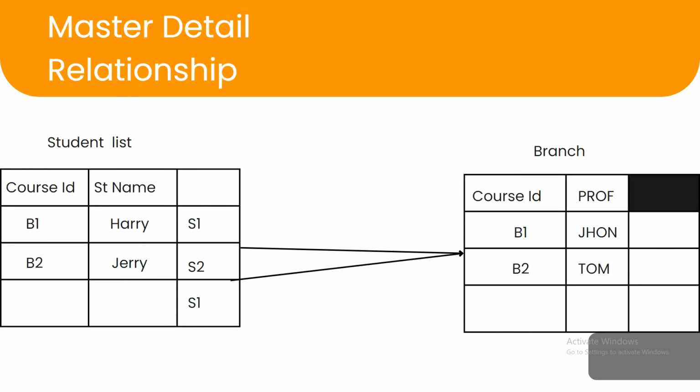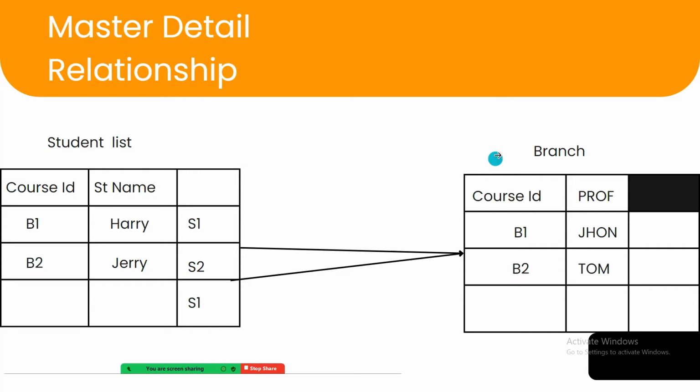Now we can take an example of a master detail relationship between student list and branch. You can see that there are various IDs of branch, or you can say course IDs, right? There are different courses and different professors for different courses.